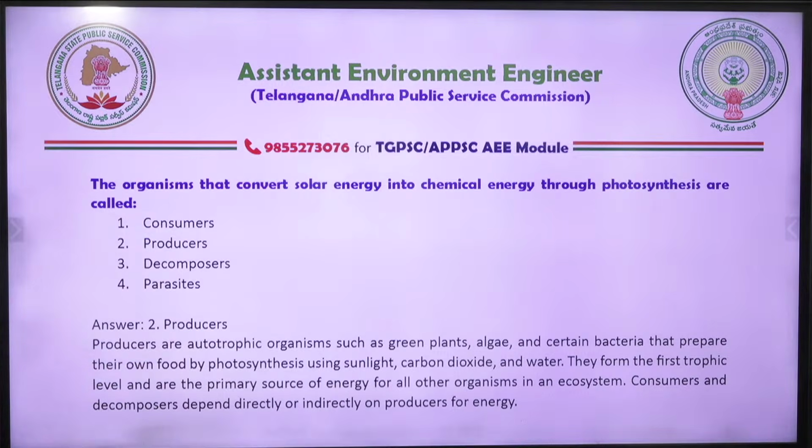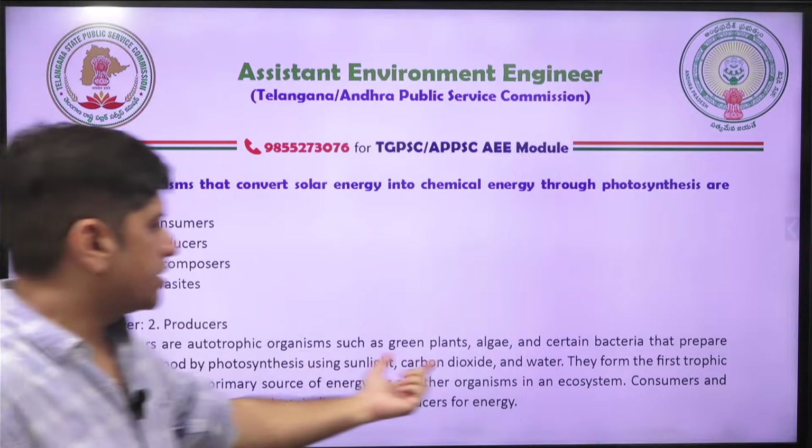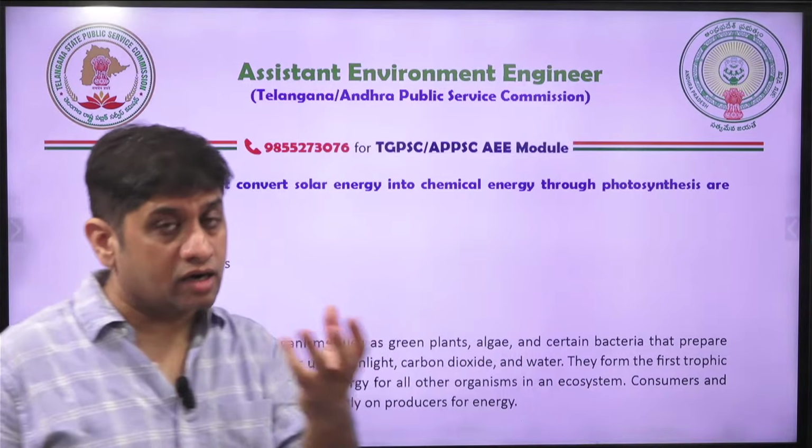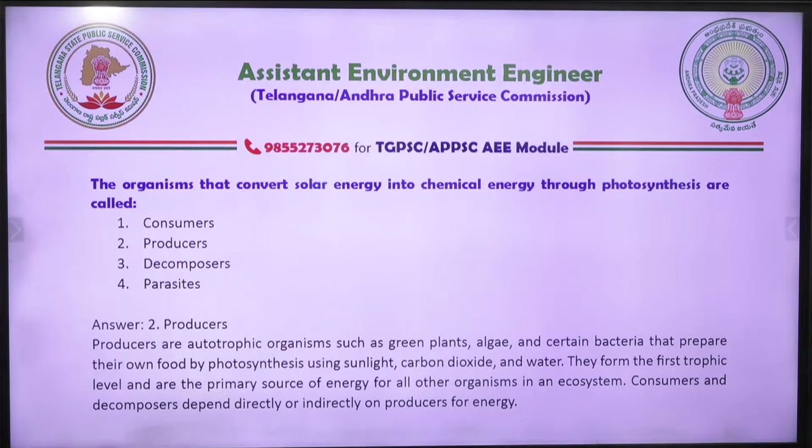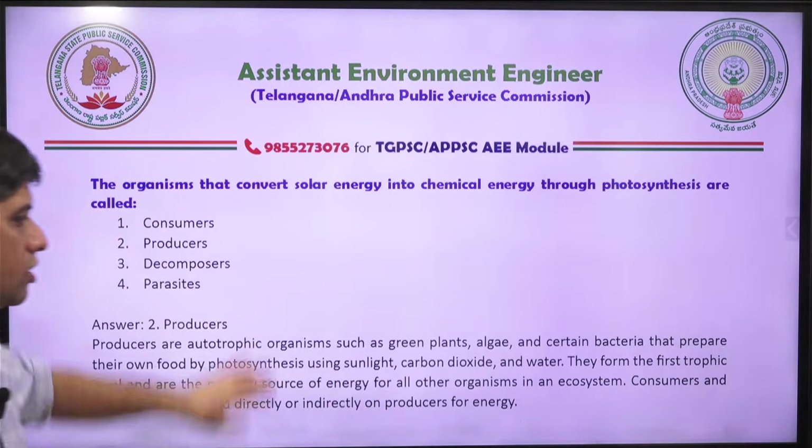That is correct. Producers are like green plant, algae, other bacteria that prepare their own food by photosynthesis using sunlight, carbon dioxide, and water. That is very important. They take carbon dioxide, they take sunlight, they take water, and make chemical energy. So, first trophic level is the primary source of energy for all.